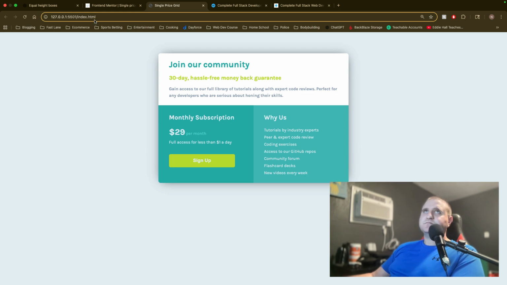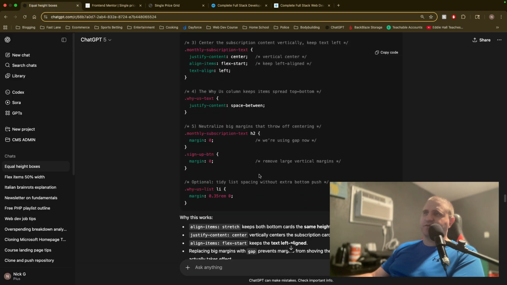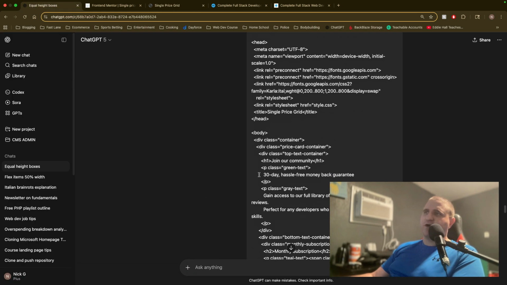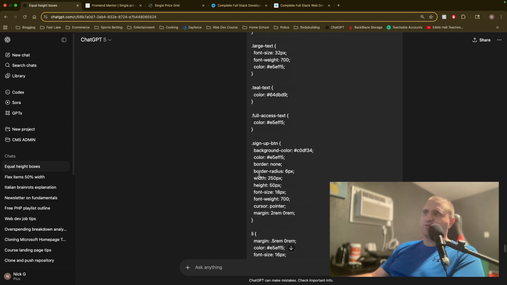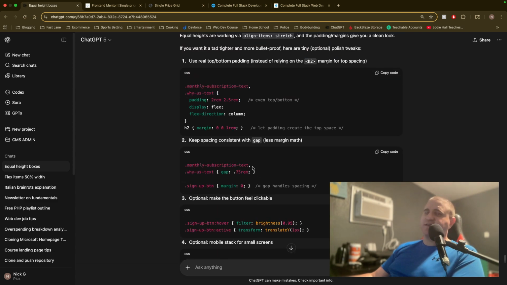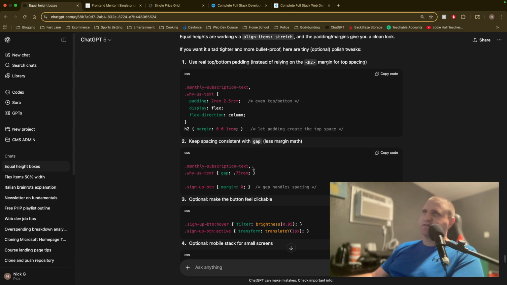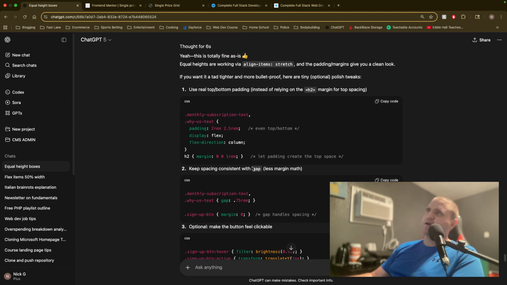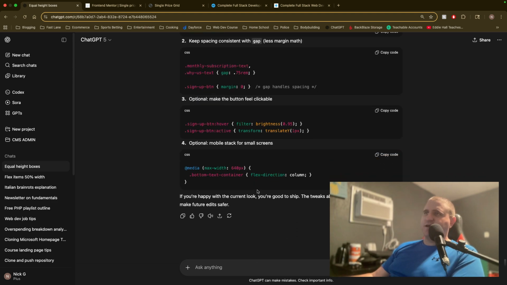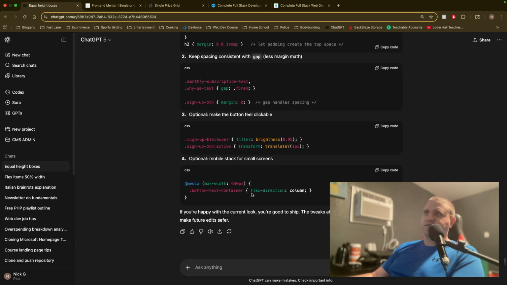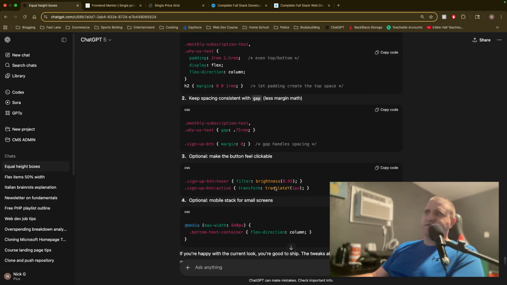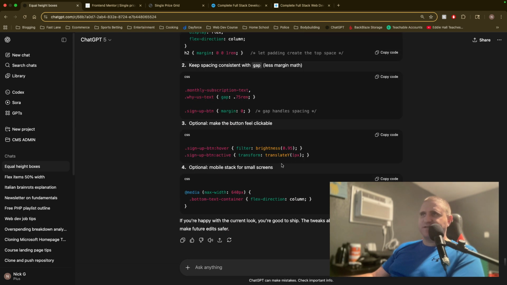And then I asked it questions on a few other things that I was having trouble with or wanted like a second opinion. And this is the premium ChatGPT. Like I pay for this. This isn't like the free old crappy version, right? It started giving me a bunch of stuff, like, look at this, and it got into giving me media query suggestions. What is this? I didn't even look at this. Oh, this is like hover effects, filter, transform. See, like I would never write code like that, but that's not the point.